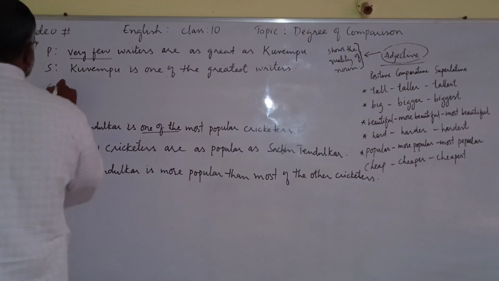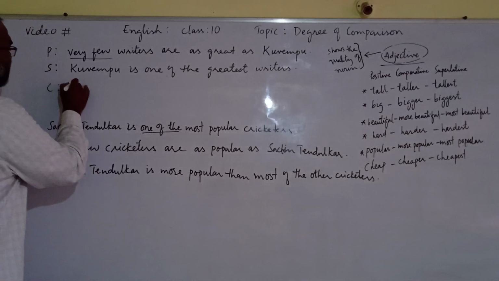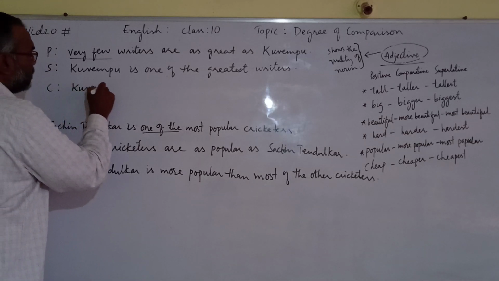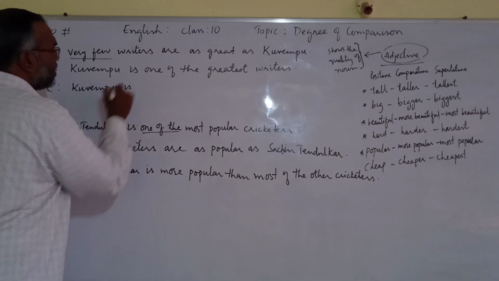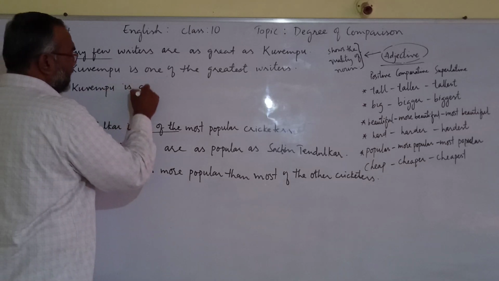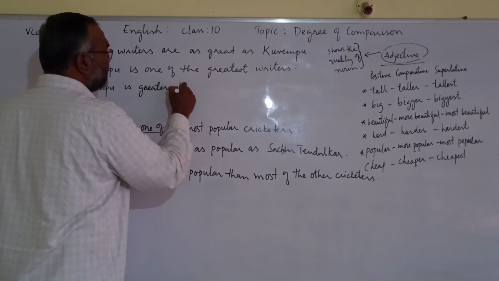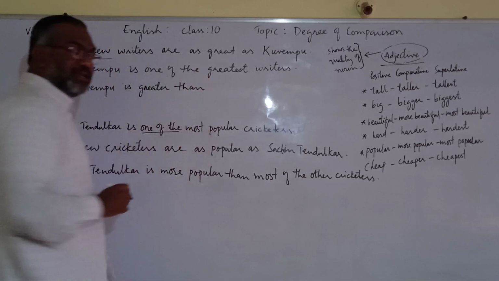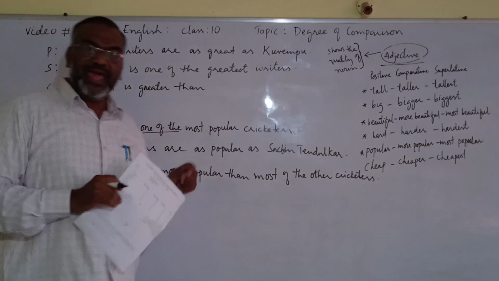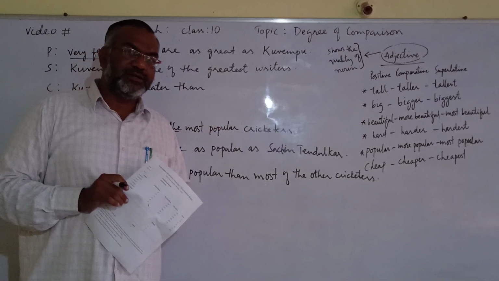Now, what about the comparative? Comparative will also begin with Kuempu. Kuempu is greater than. Can I say any other writer?